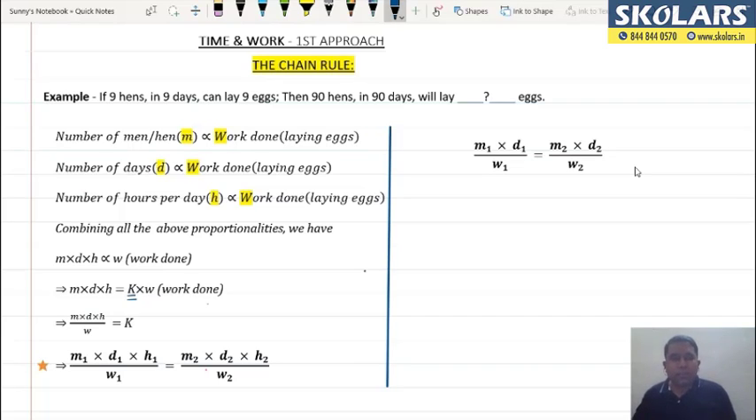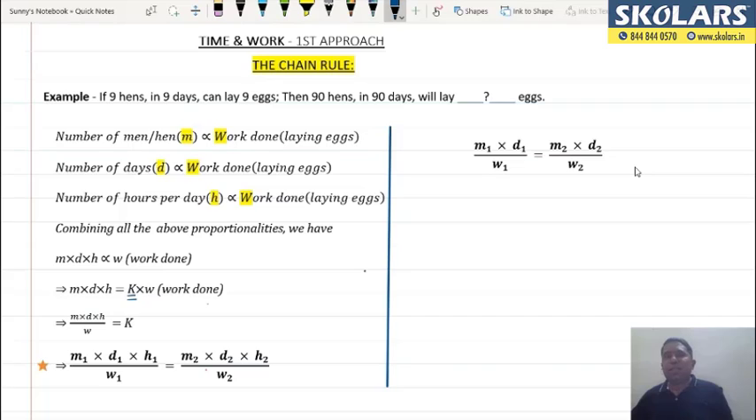Now let us solve this question. Move towards the right hand side and you can see m1 into d1 by w1 is equal to m2 into d2 upon w2. Here I have not included h1 and h2. Now why haven't I included them? Because it's not there in my question. My question does not have hours per day. तो मैंने h1 और h2 वहां से हटा दिए हैं. And अब मैं फॉर्मूले के ऊपर ही आपको लिख के बता दे रहा हूं, how do I apply this?